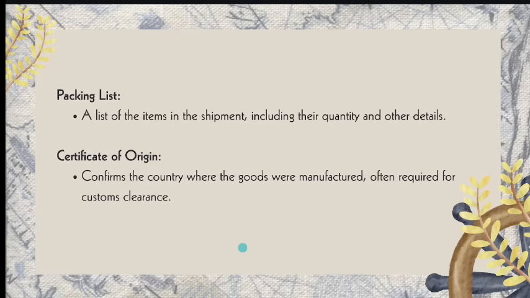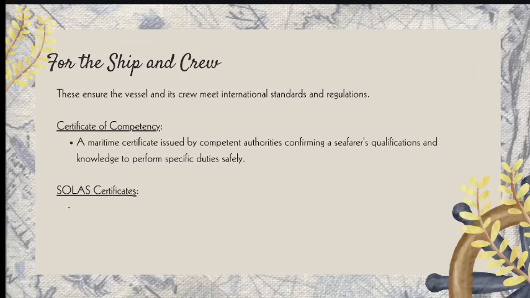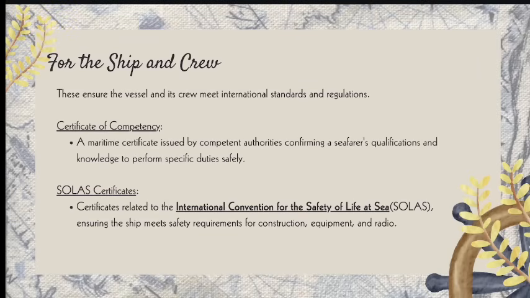Another one is the certificate of origin. This is the document that confirms the country where the goods were manufactured. It is often required for customs clearance. Next are the documents for the ship and crew. These ensure that the vessel and its crew meet international standards and regulations.